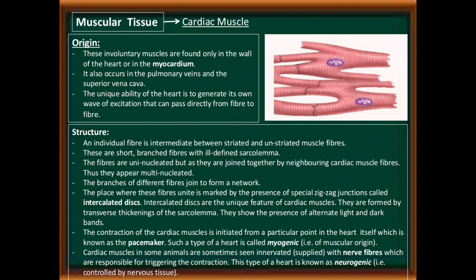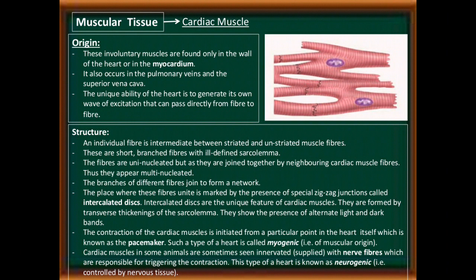Now the third type of muscle is the cardiac muscle. Its origin: these involuntary muscles are found only in the wall of the heart, or in the myocardium. It also occurs in the pulmonary veins and the superior vena cava. The unique ability of the heart is to generate its own wave of excitation that can pass directly from fiber to fiber. Its structure: an individual fiber is intermediate between striated and unstriated muscle fiber.